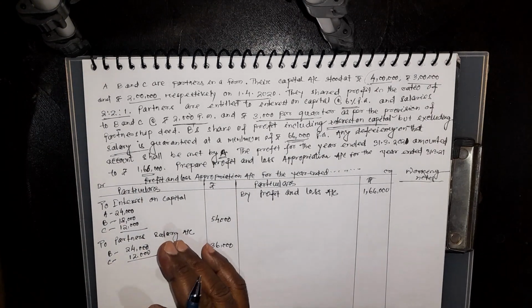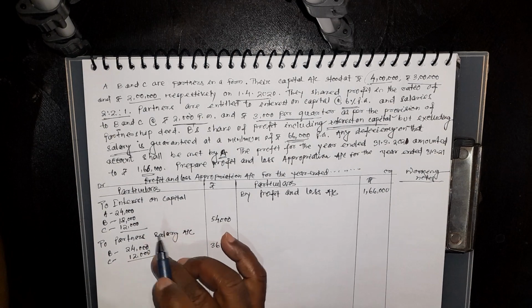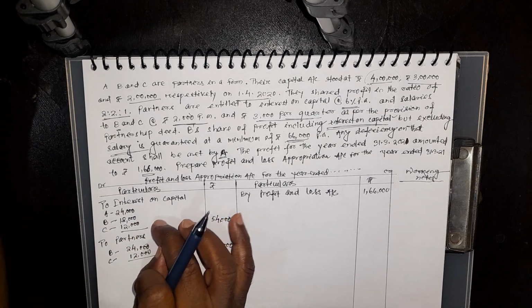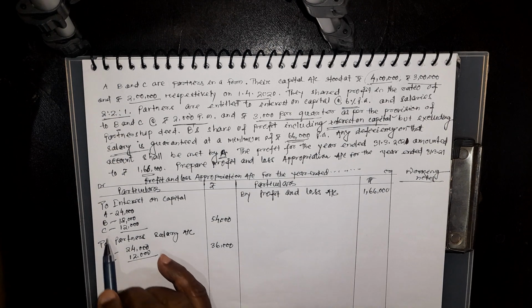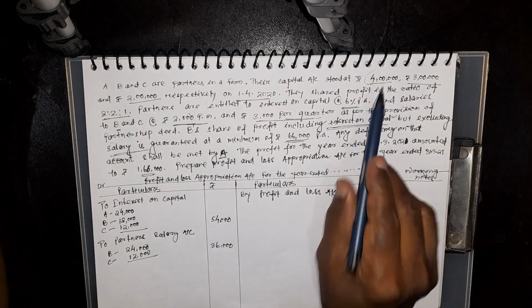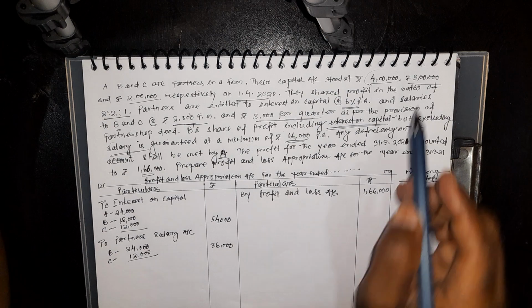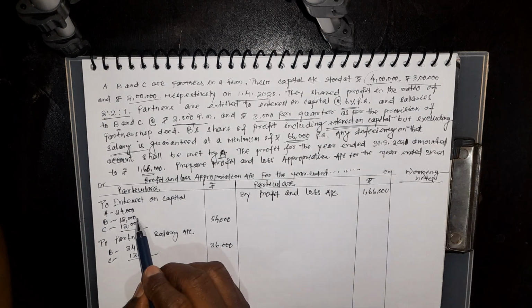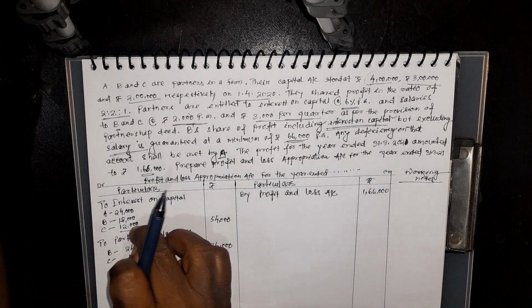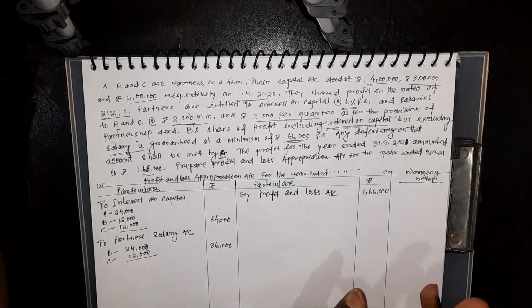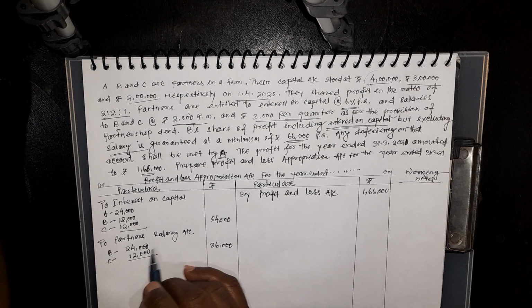Partnership deed means partners should be allowed interest on capital and B and C will get the salary. So interest on capital, you see now, 4 lakh at 6%, 24,000. 3 lakh at 6%, 18,000. 2 lakh at 6%, 12,000. So what is the total interest on capital? 54,000. How much salary will be given to B?